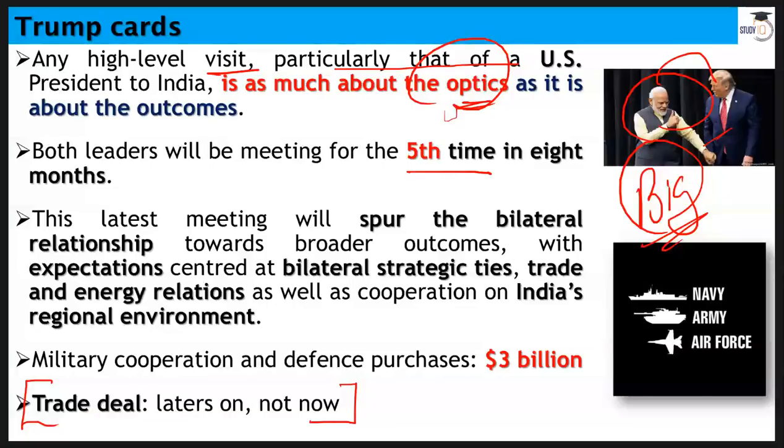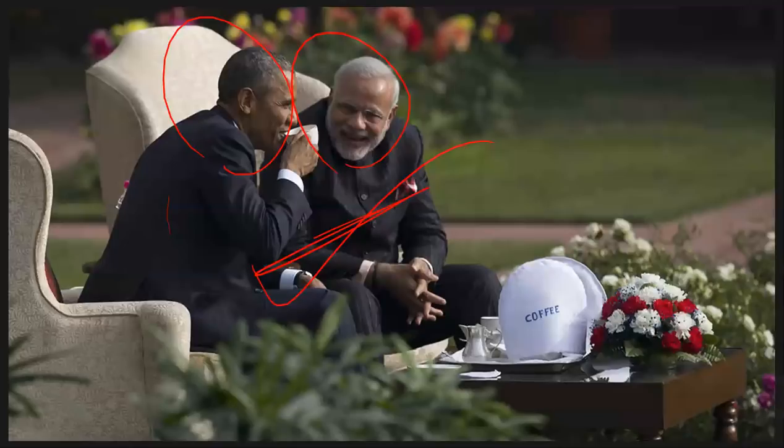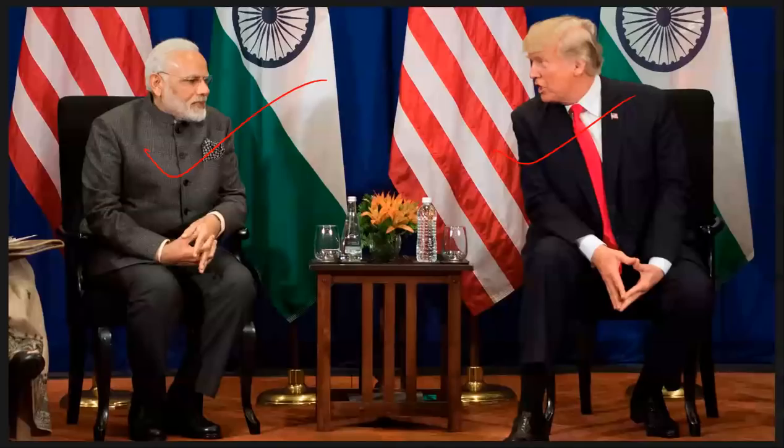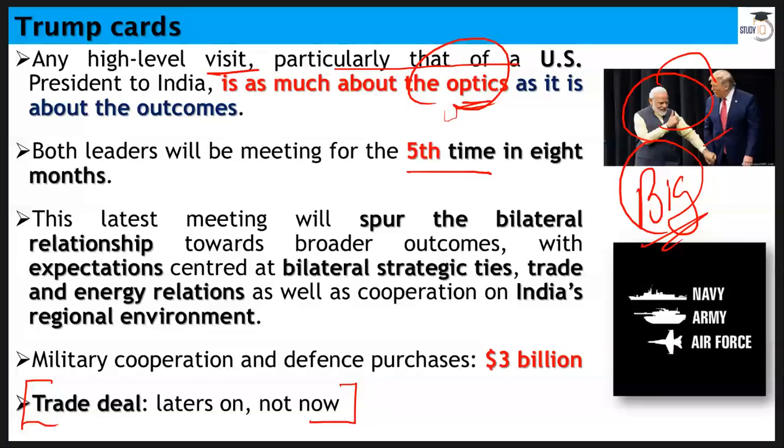Modi and Mr. Trump, they get along with each other very well. So it's not just about Obama and Modi here. You should take it as India and USA. Whenever our leaders meet, they have both formal as well as informal conversation, and that's a good thing. That's not bad at all.